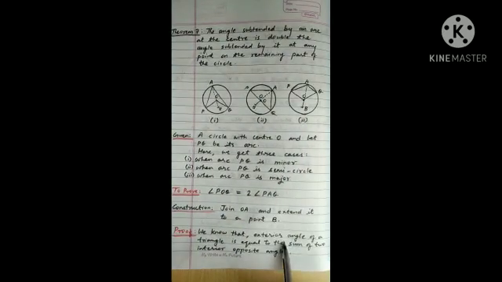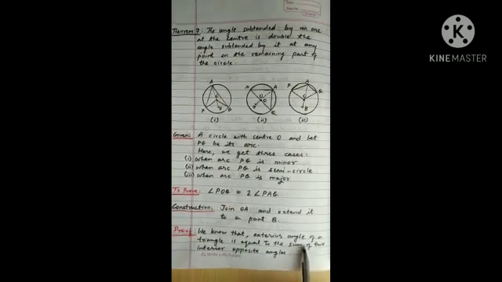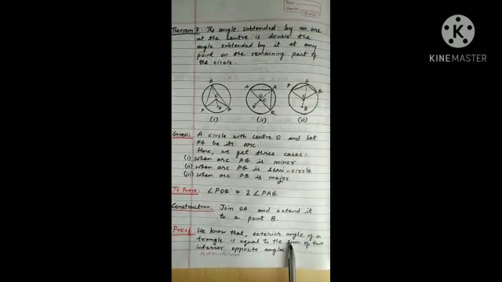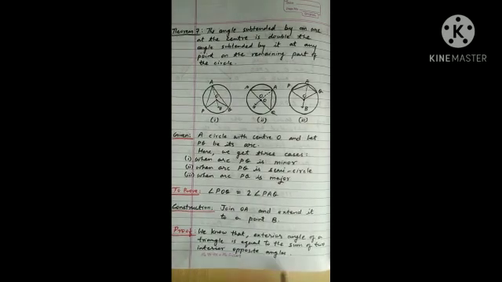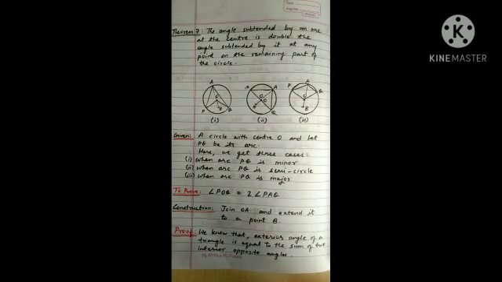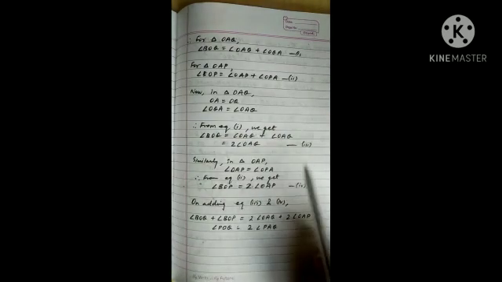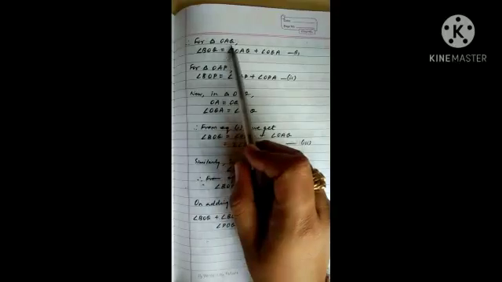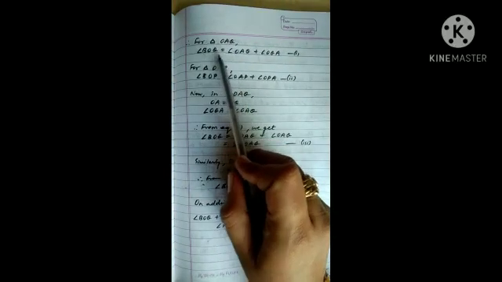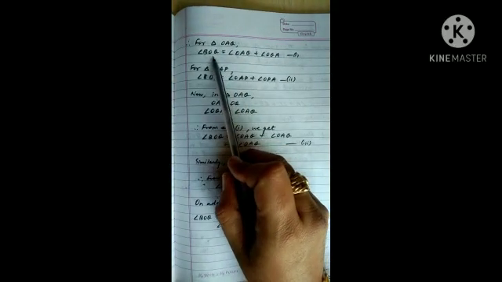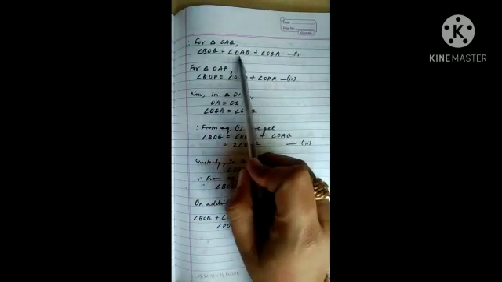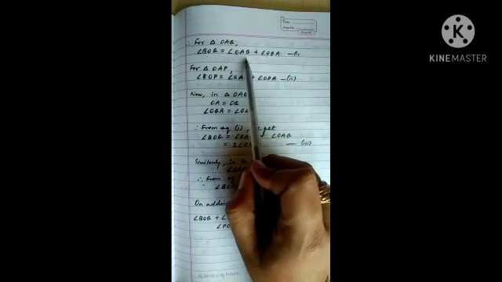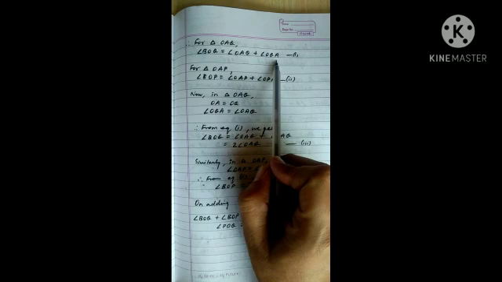We know that the exterior angle of a triangle is equal to the sum of the two opposite interior angles, which is known as the angle sum property of a triangle. Therefore, for triangle OAQ, exterior angle BOQ equals the sum of its two opposite interior angles, angle OAQ plus angle OQA.